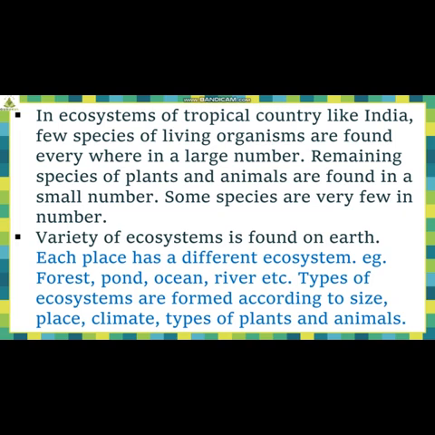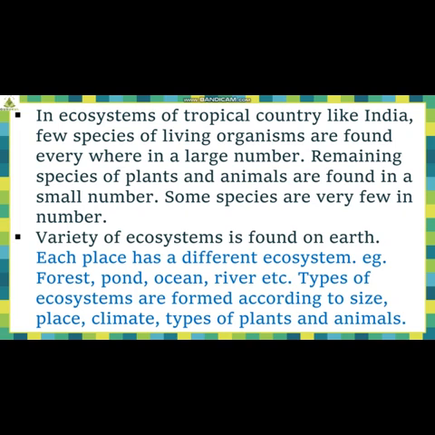Students, in ecosystems of a tropical country like India, a few species of living organisms are found everywhere in large numbers. The remaining species of plants and animals are found in small numbers. So some species are very few in number. A variety of ecosystems is found on earth. Each place has a different ecosystem, for example, forest, pond, ocean, river, etc. These are all different ecosystems found on earth.